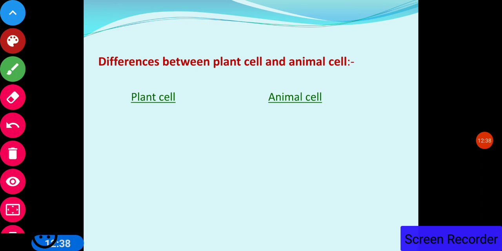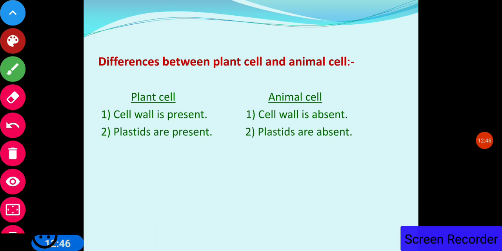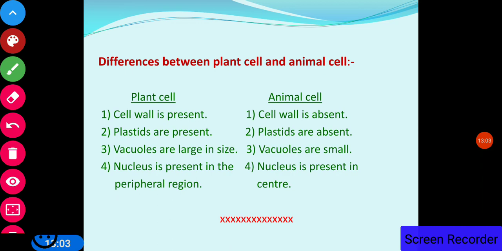Now, the difference between the plant cell and the animal cell. In the plant cell, the cell wall is present; in the animal cell, the cell wall is absent. Plastids are present in plants; in animals, plastids are absent. Plastids are the color which gives the color to the plant: the green color, yellow color, red color. Vacuoles are larger in size in plants, smaller in animals. The nucleus is present in the peripheral region in plants; in animals, the nucleus is present in the center.